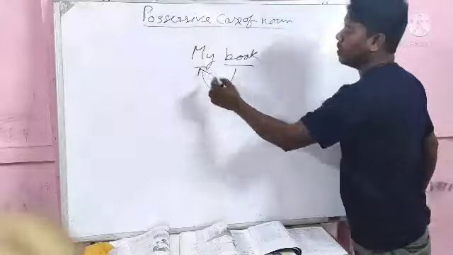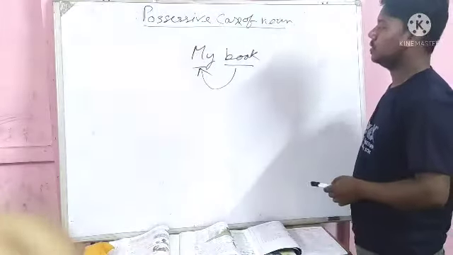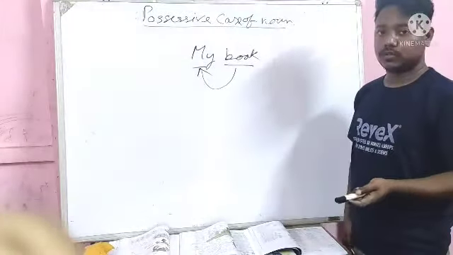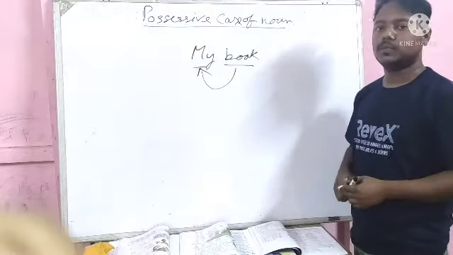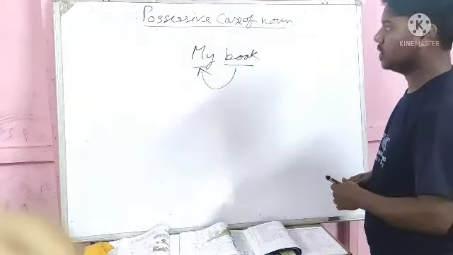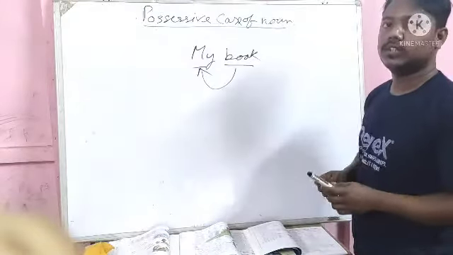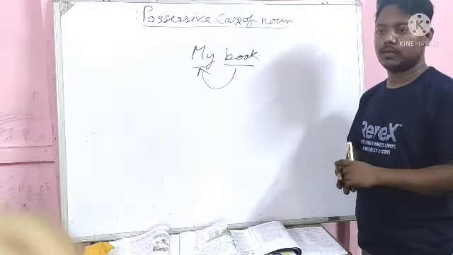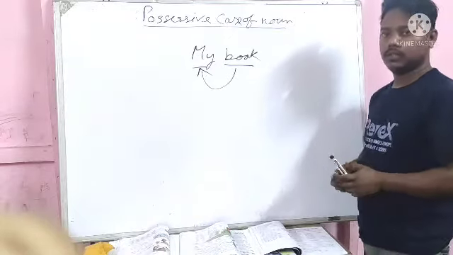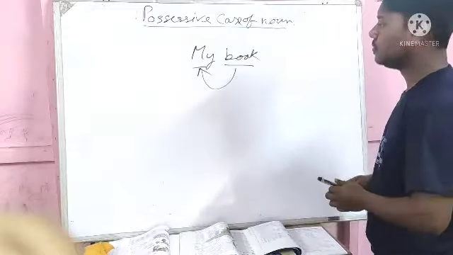This is about pronoun, my is a pronoun. So with nouns, how do we express the possessive case? We should always remember that possession means a thing belongs to somebody, or ownership of a thing.